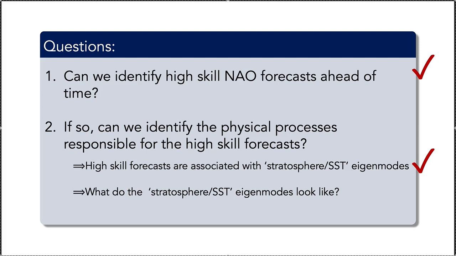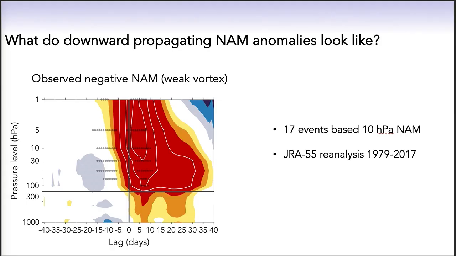A natural follow-up question, however, is what do these modes actually look like? One way that stratospheric and tropical processes are thought to modulate NAO forecast skill is via downward propagating positive or negative northern annular mode anomalies. Here I'm showing 17 negative NAM events composited using JRA-55 between 1979 and 2017.